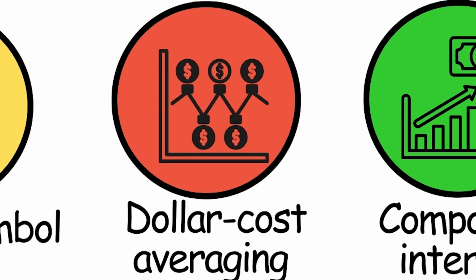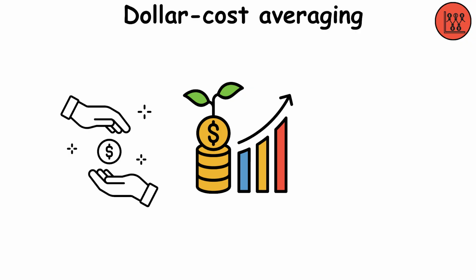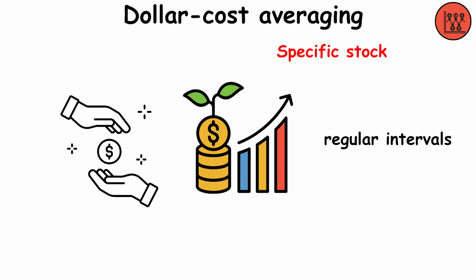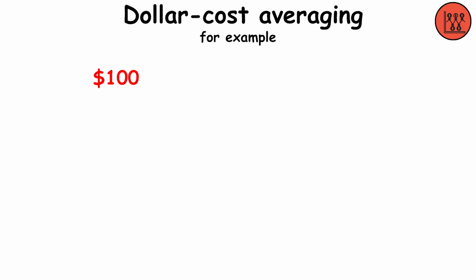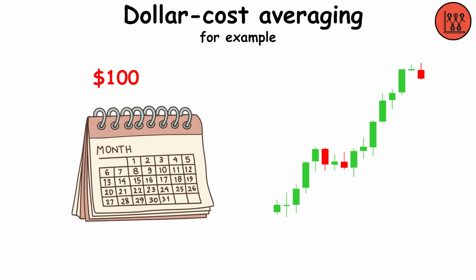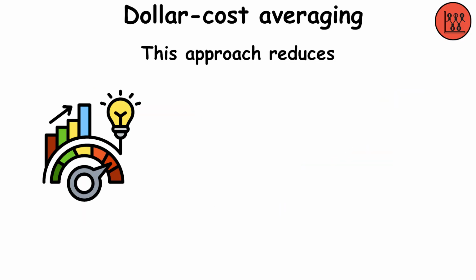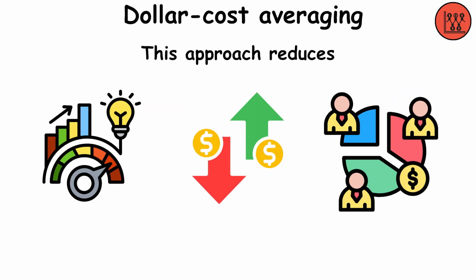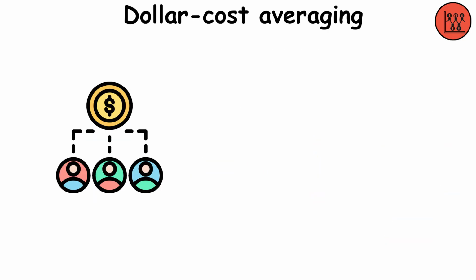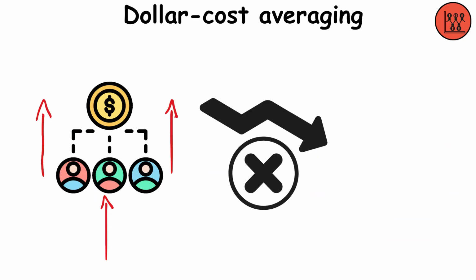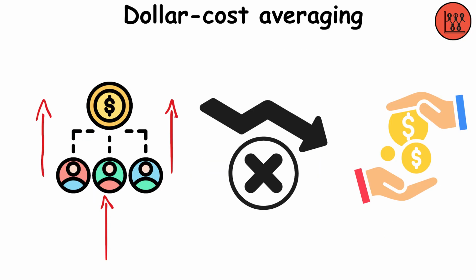Ticker symbol, abbreviations of publicly traded shares usually in a unique arrangement of 1 to 5 letters or digits. Dollar cost averaging, an investment strategy where you invest a fixed amount into a specific stock or fund at regular intervals. For example, $100 every month regardless of the share price. This approach reduces the impact of market volatility by buying more shares when prices are low and fewer shares when prices are high, helping to lower the average cost per share over time.